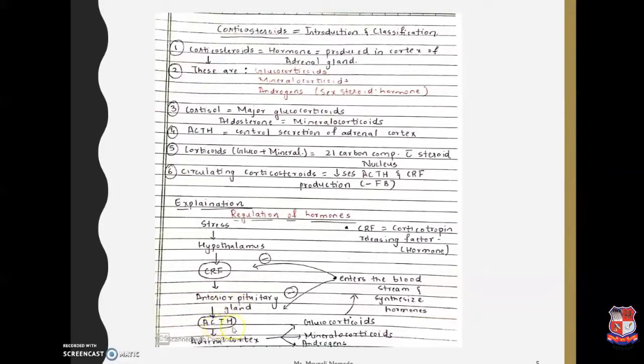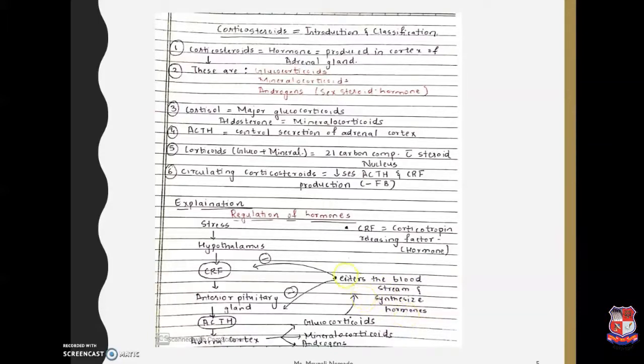production of ACTH, that is adrenocorticotropic hormone, and it signals the adrenal cortex, where glucocorticoids, mineralocorticoids and androgens are produced. These now enter the bloodstream and raise the hormone level.